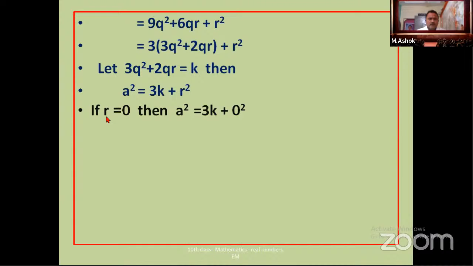Okay, now if r is equal to 0, then a square is equal to 3k.